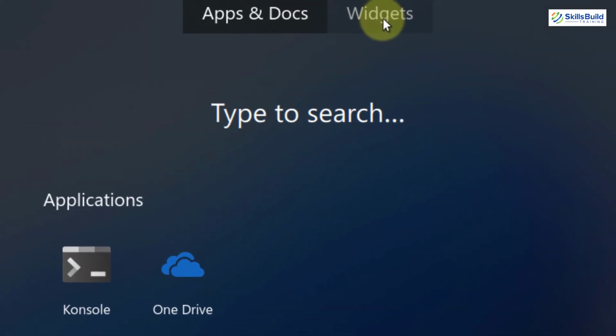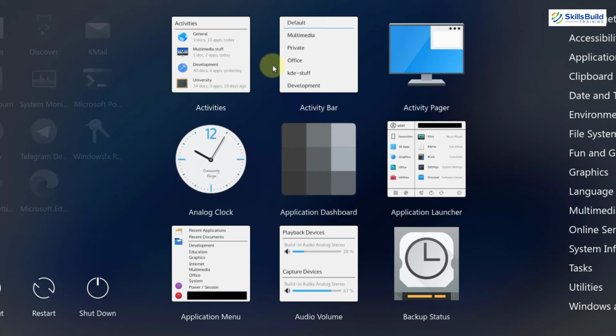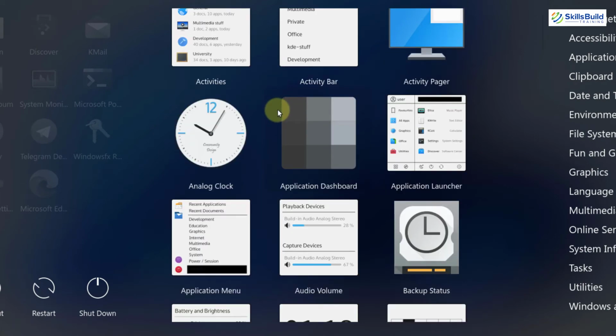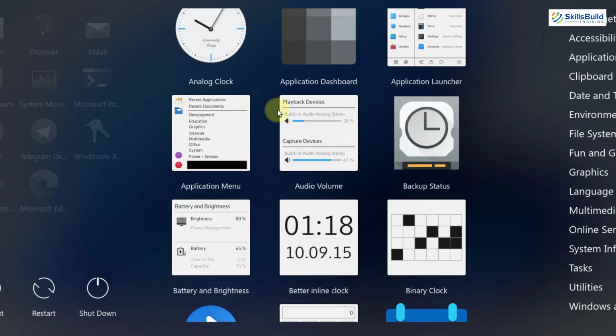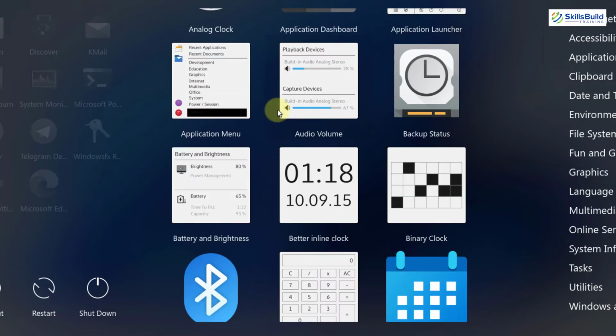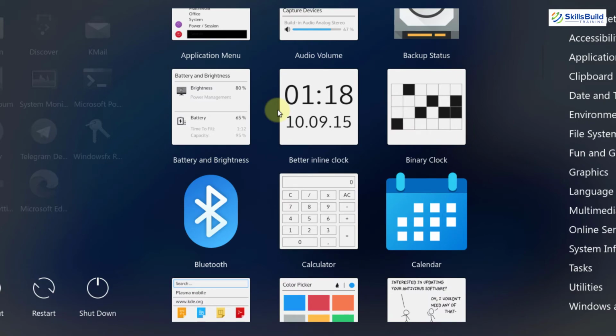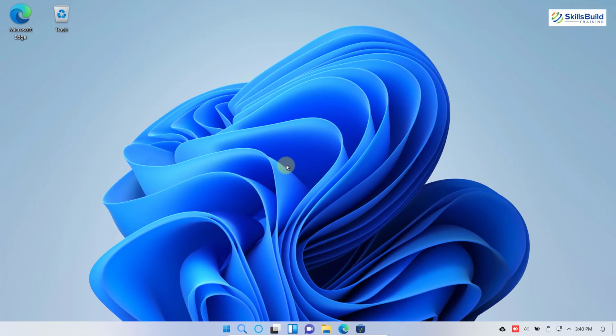At the top, we have one more section or label that says widgets. If you just click on it, you can see these are different widgets available in this Linux distribution. So you can add these widgets to your desktop or perform different other things with that. Now let's get out of it and explore the rest of the system.